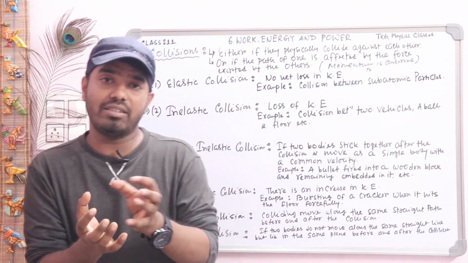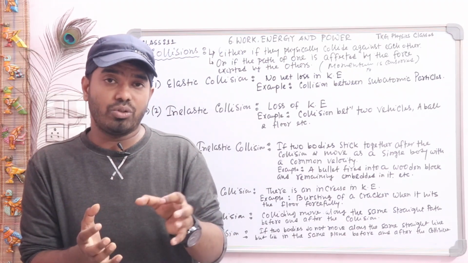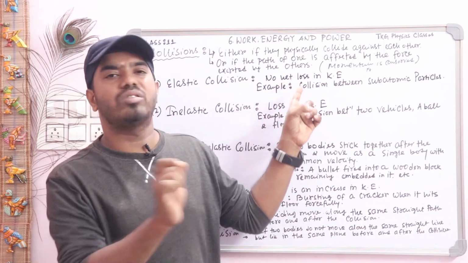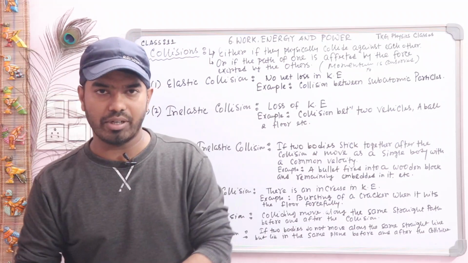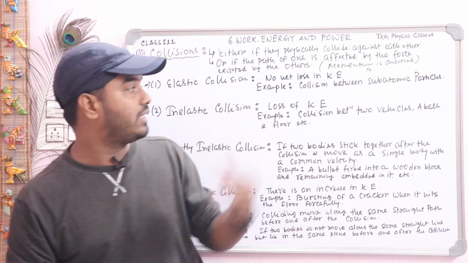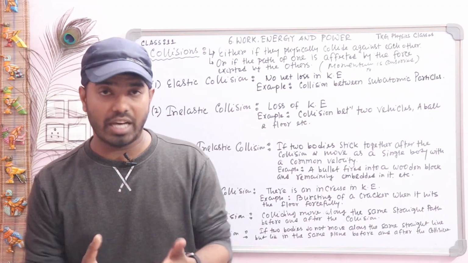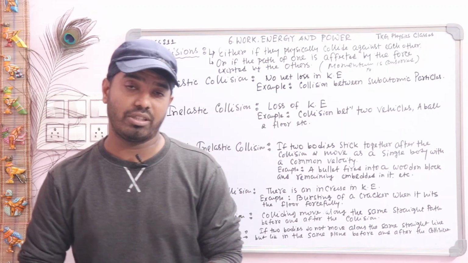So some energy is converted into heat energy, sound energy, like that. So you must say no net loss in kinetic energy. Kinetic energy before collision is equal to kinetic energy after collision. Now what is the example? Collision between two subatomic particles, collision between two glass balls, are examples of elastic collision.